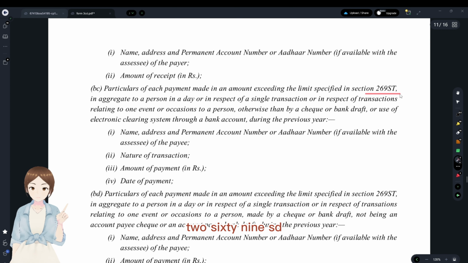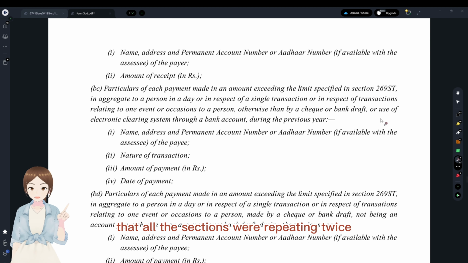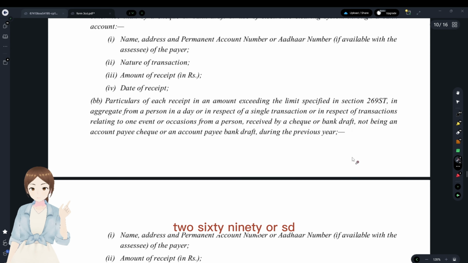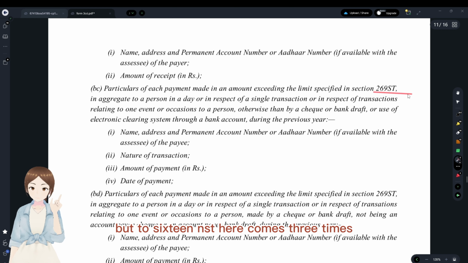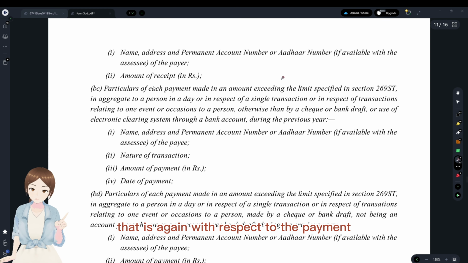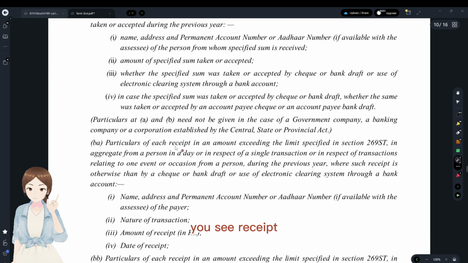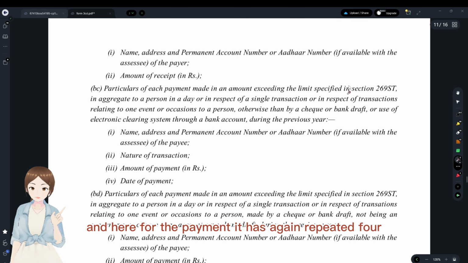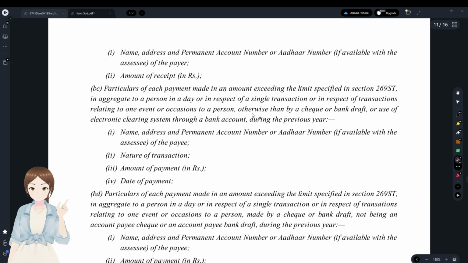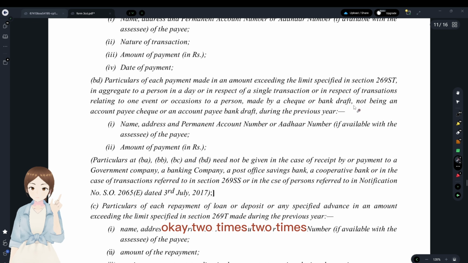In BC, 269ST. By this time, you would have understood that all the sections were repeating twice. 269SS twice, 269ST also repeated twice till now. But 269ST here comes three times. That is again with respect to the payment. For the receipt, it has repeated two times, for two sets. And here, for the payment, it has again repeated two times for the same thing: otherwise than set A, and otherwise than set B. Two times, two times.